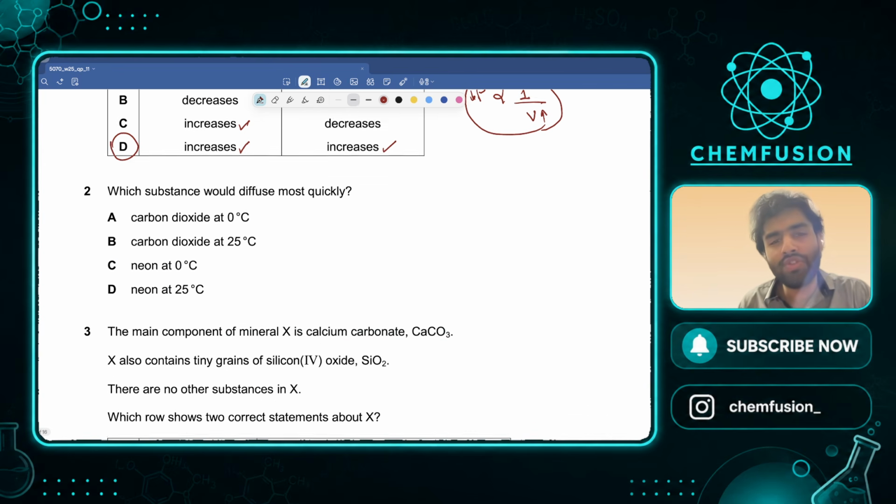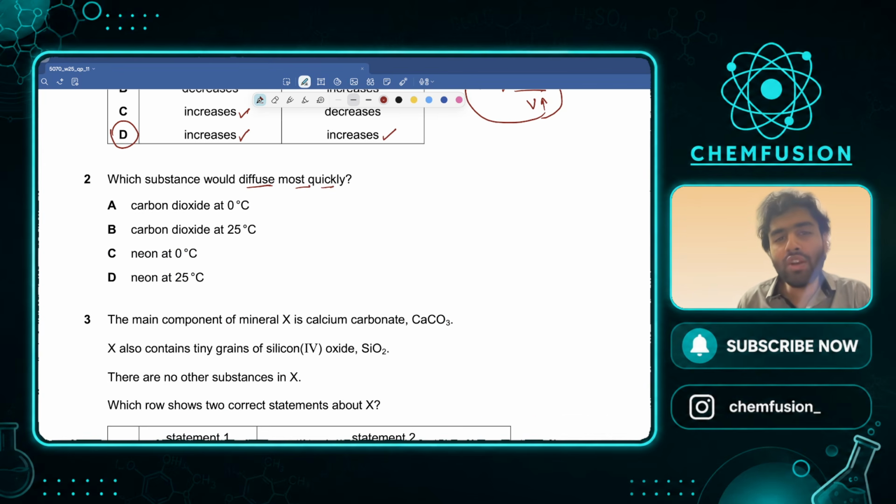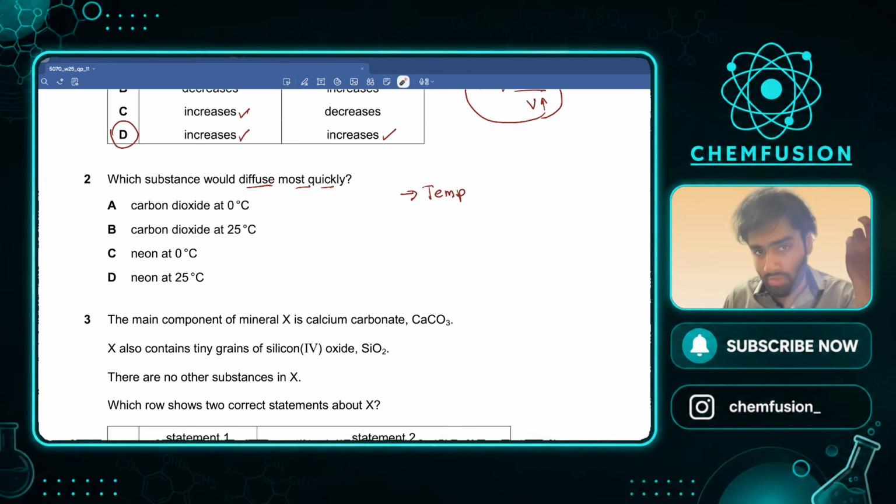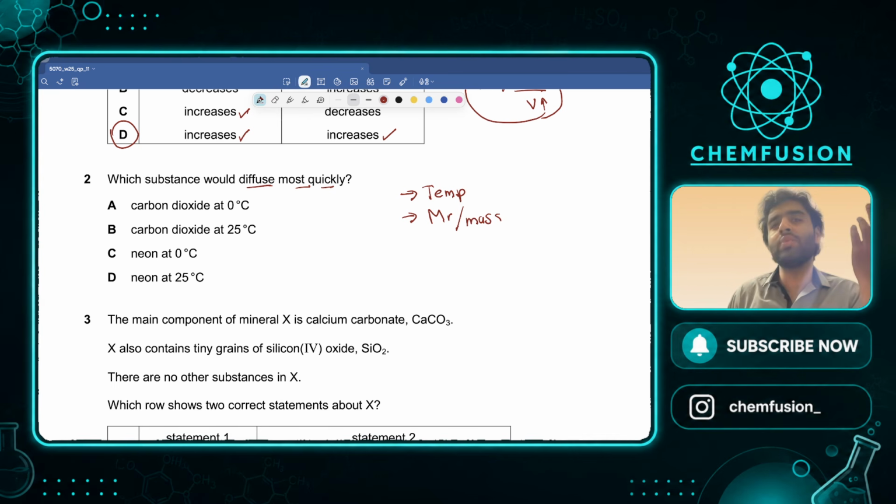Which substance would diffuse most quickly? For rate of diffusion, how fast something diffuses, we have two factors. First factor is the temperature. Higher temperature means it will diffuse more rapidly. And the second factor is the MR or the mass. Smaller mass means it will diffuse faster.